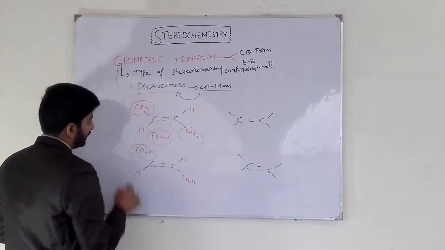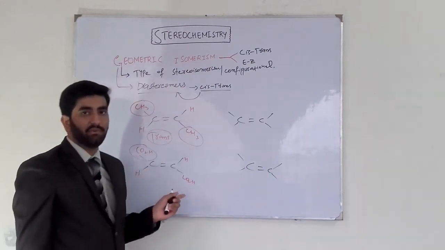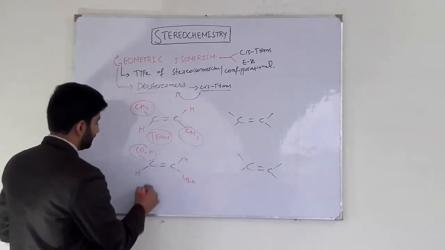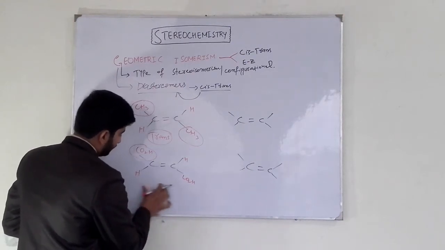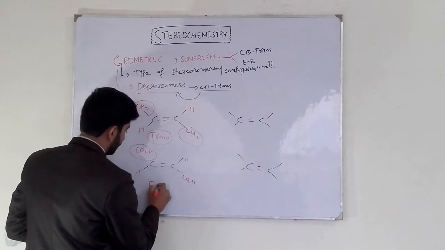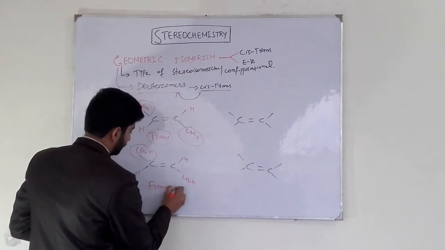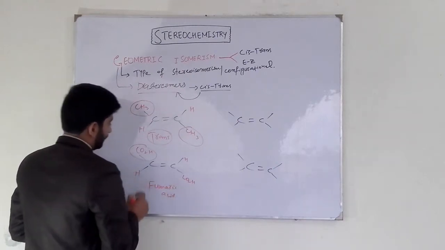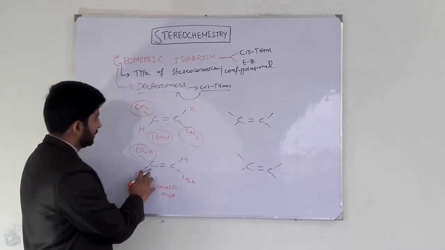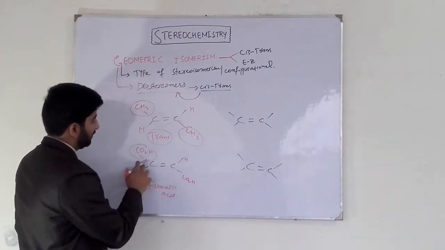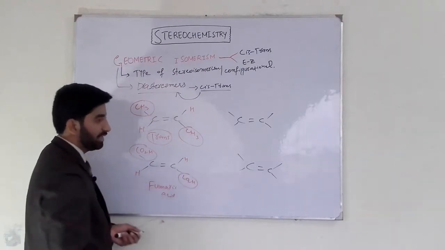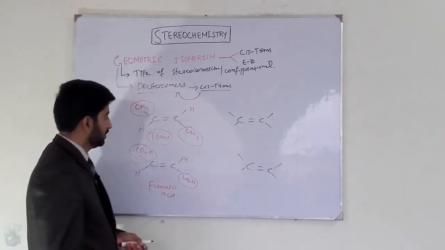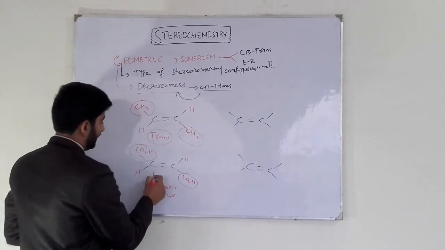Similarly, in this molecule, that is but-2-ene-1,4-dioic acid, its common name is fumaric acid. This is the E-but-2-ene-1,4-dioic acid, its IUPAC name, and the atoms of high priority lie on the opposite side of the double bond, so it is our trans isomer or E isomer.